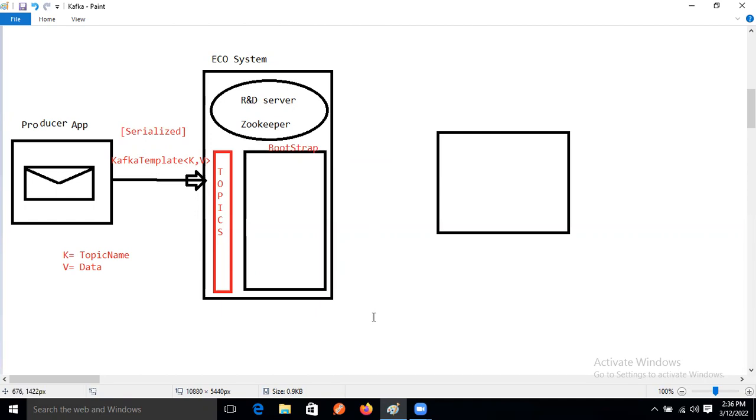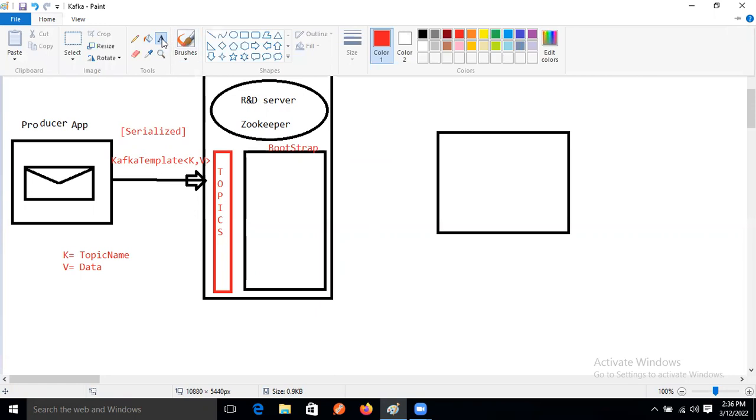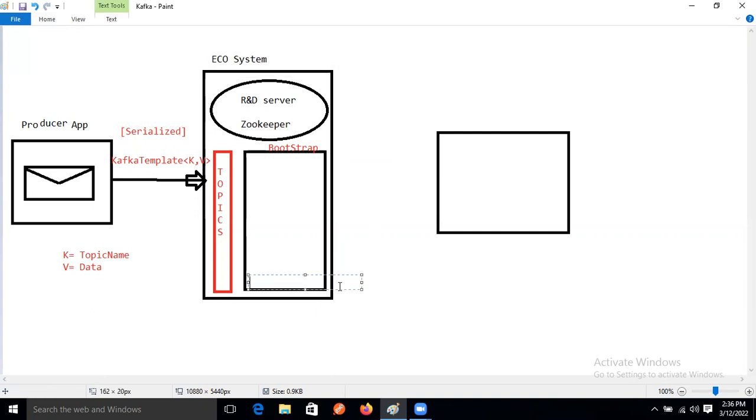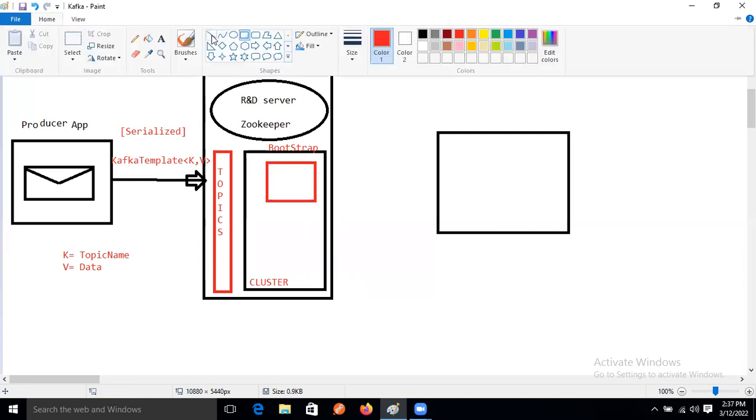In the bootstrap memory, the R and D server will create one cluster. That cluster name is message broker. One message broker will be created, and a message broker is nothing but a copy of the topic data.